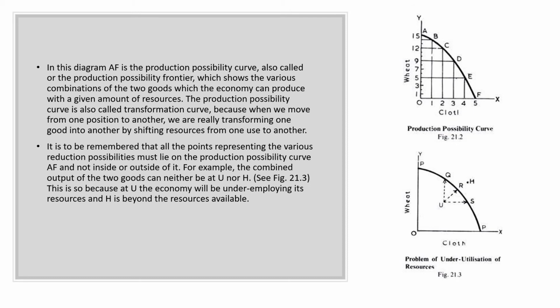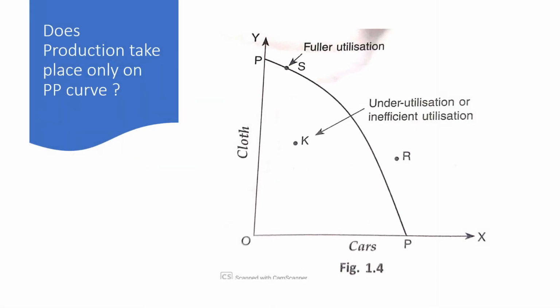Now the question arises: does production take place only on the PP curve? The answer is yes and no both. Yes, if the given resources are fully and efficiently utilized. That is shown here on the PPC at point S, which is fully utilized.